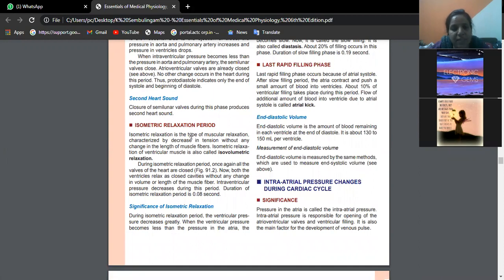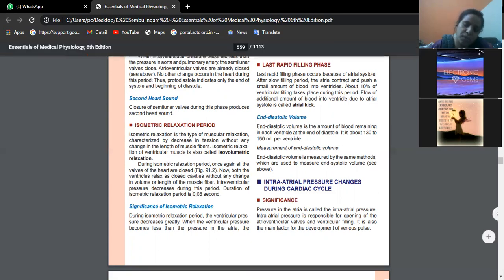Then the isometric relaxation period. That means what? Here the ventricular musculature is nicely relaxing, characterized by decrease in tension because no blood is there inside the ventricles. That's why tension is less without any change in length of muscle fibers. The ventricular muscles are nicely relaxing and this is isovolumetric relaxation. So that means AV valves are closed. Semilunar valves are also closed. Now both the ventricles relax as closed cavities without any change in volume or length of muscle fibers. So intraventricular pressure decreases during this period and the duration is 0.08 seconds.